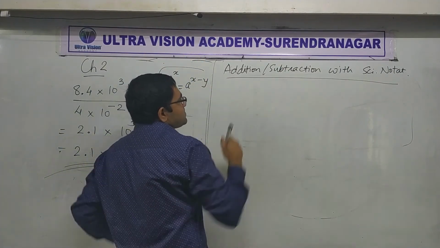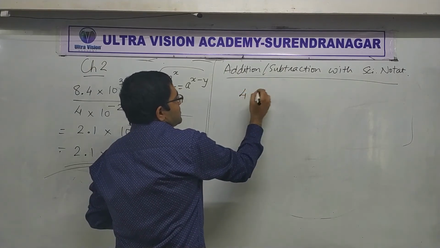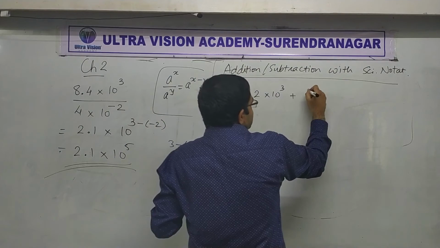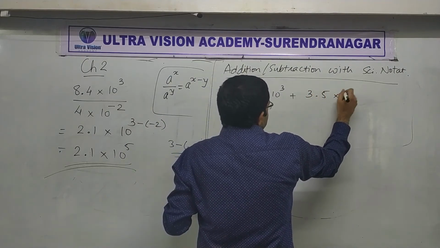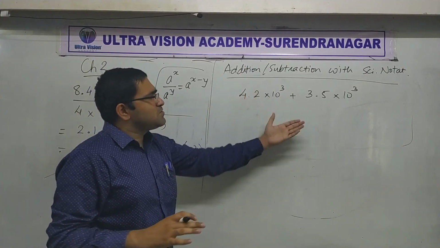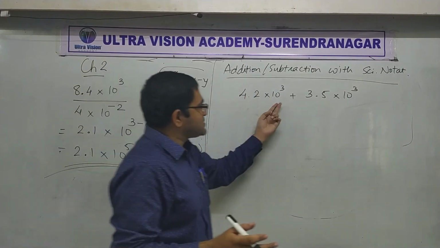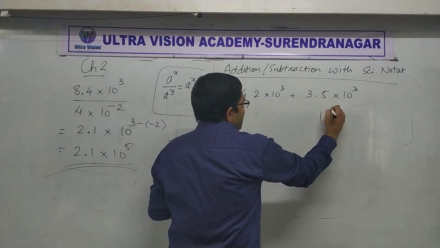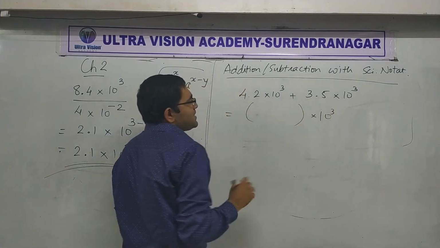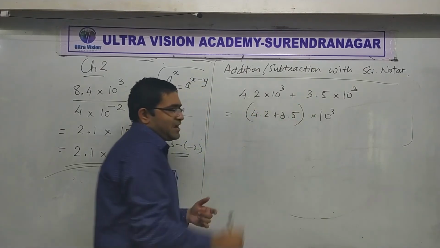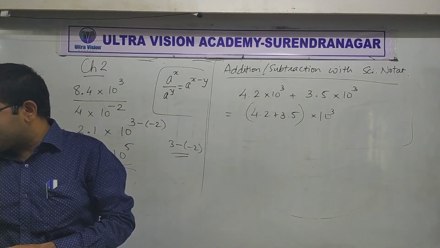Suppose I want to add 4.2 into 10 raised to 3 with 3.5 into 10 raised to 3. See, this is very easy. I am starting with basic. No problem whatsoever. Why? Because 10 raised to 3 is common, isn't it? So take the power common. What's remaining behind? 4.2 plus 3.5. Did you get that?